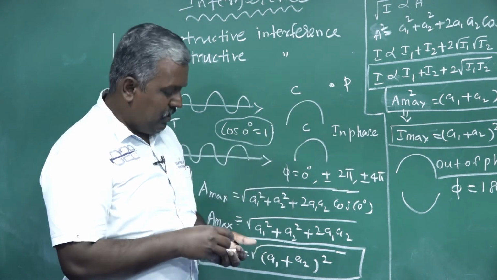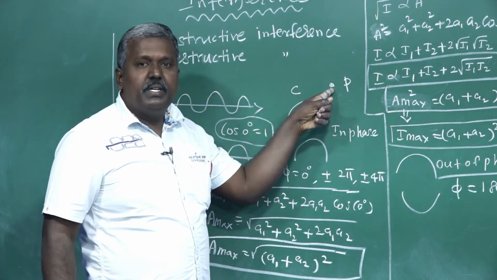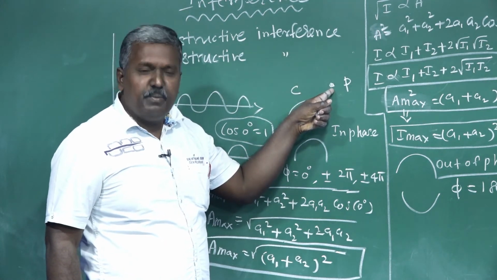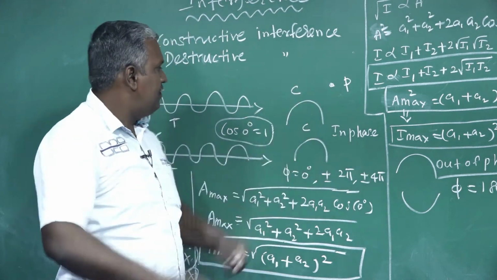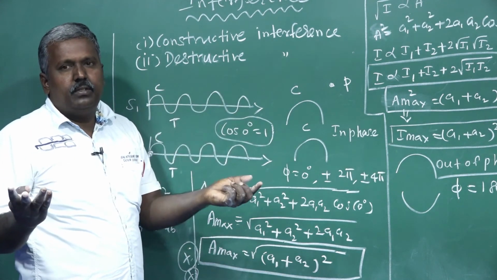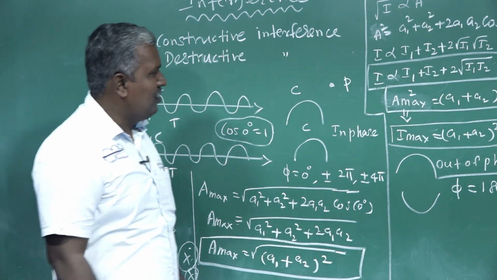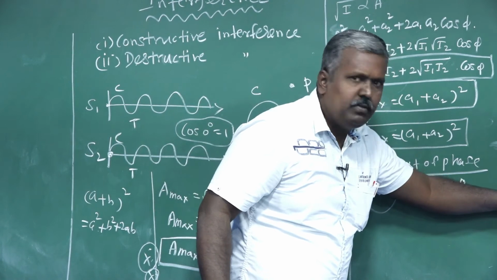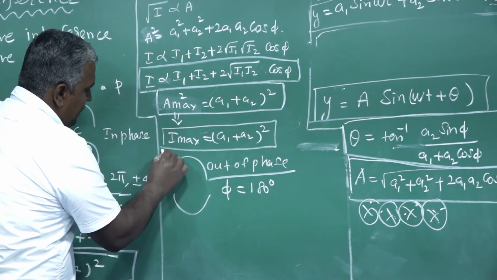Substitute this formula. Out of phase means 180 degrees. That point P appears dark, which means minimum intensity. So in this case, destructive interference takes place. The light diminishes, no light. Similarly, substitute in this basic formula, now for destructive interference.